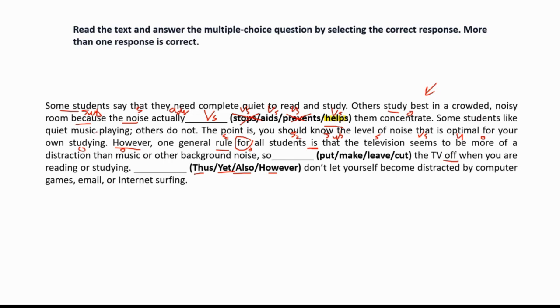Then some students like quiet music playing, others do not. The point is, you should know the level of noise that is optimal for your own studying. However, one general rule for all students is that the television seems to be more of a distraction than music or other background noise. So, best the TV off when you're reading or studying. So you can put off TV.